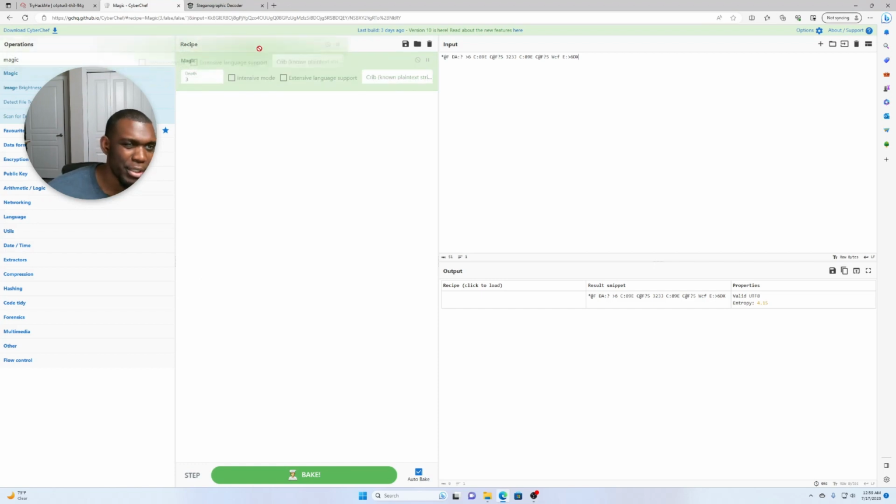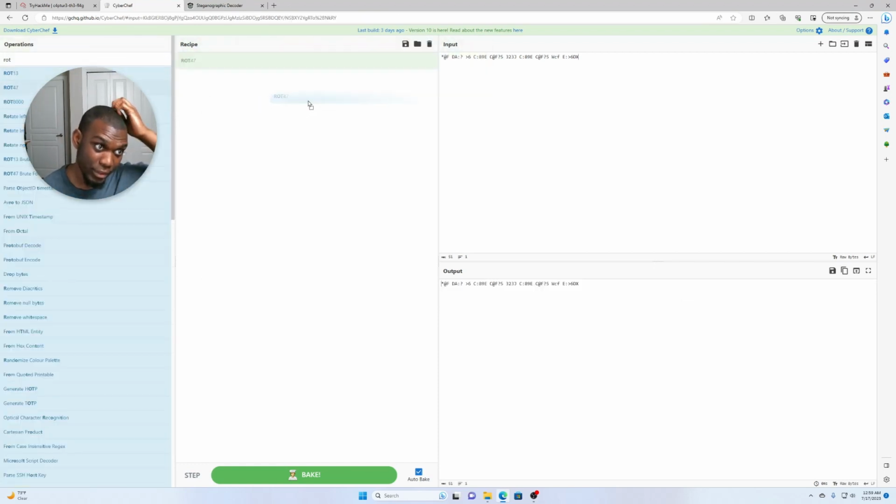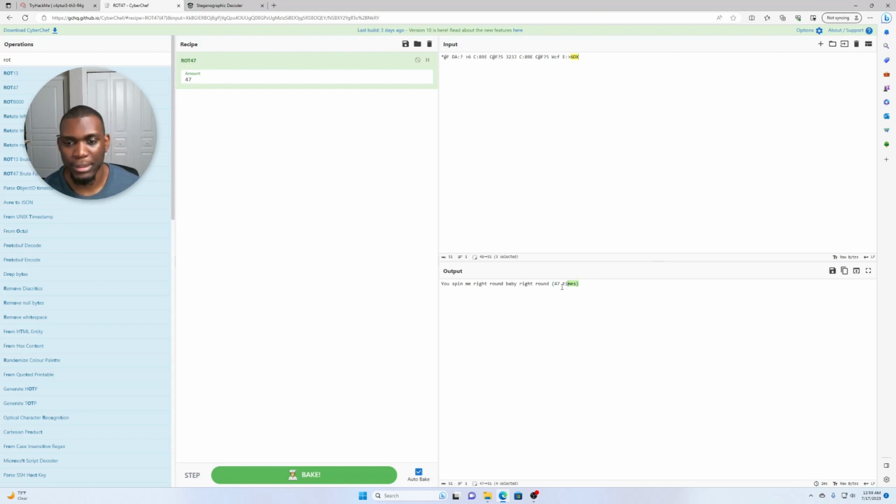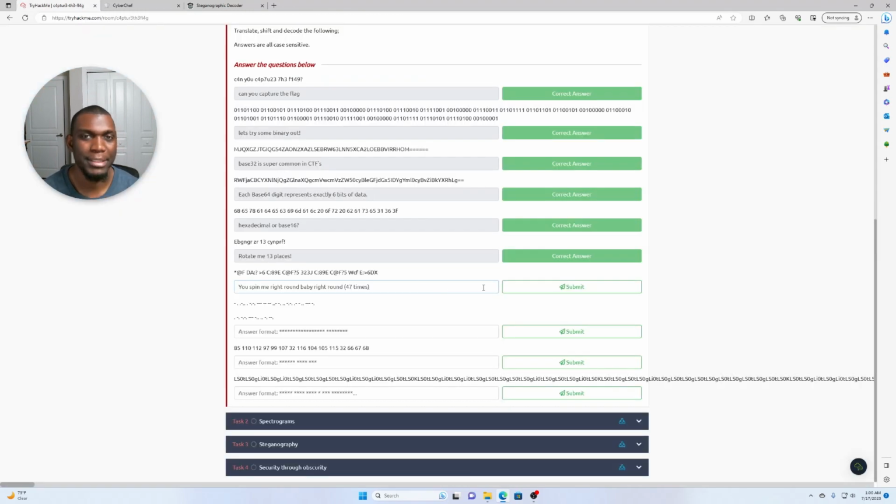So it's going to be another ROT. Let's try 47 because it's the next one. And it's 47, okay. Proud of myself. I'm happy I didn't go with, wait, what does this one look like? Sometimes simplicity wins.